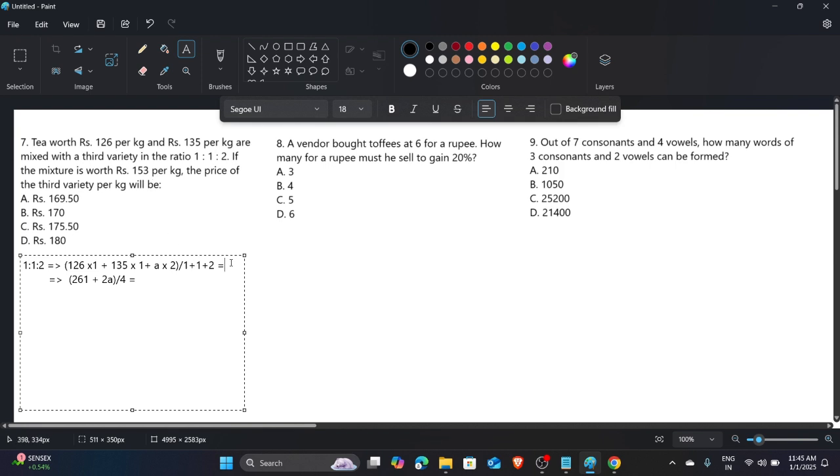It is 153, and that value comes here also.